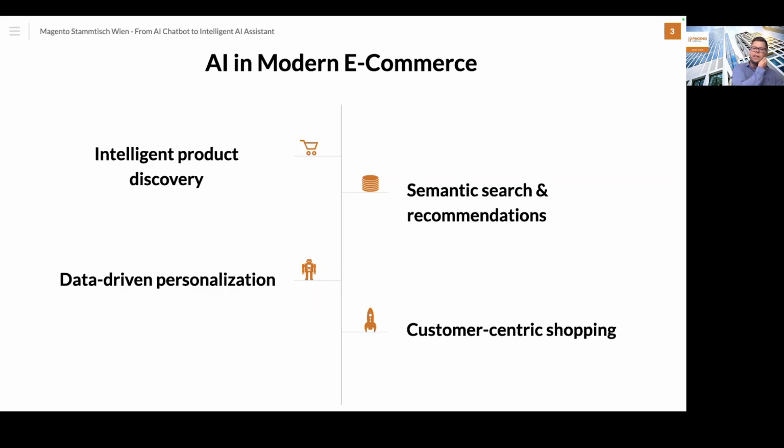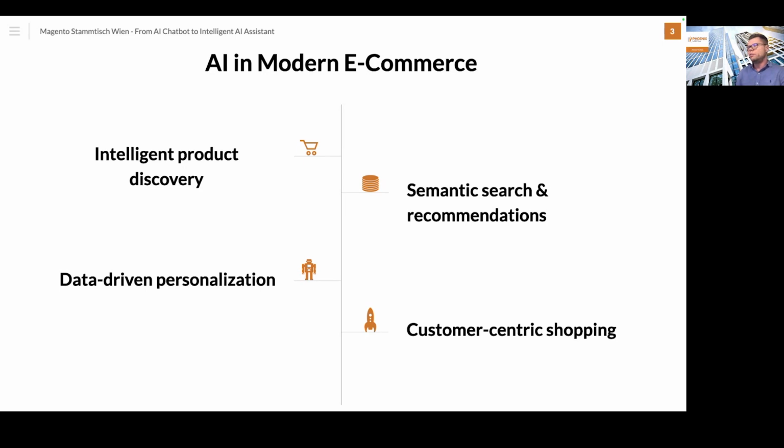So we are enabling a dynamic, intelligent and also personalized shopping experience, also in the Adobe Commerce Magento area. And basically here, AI is used, for example, for intelligent product discovery. With this, we can help the customer find the relevant items and products faster and also more intuitively.